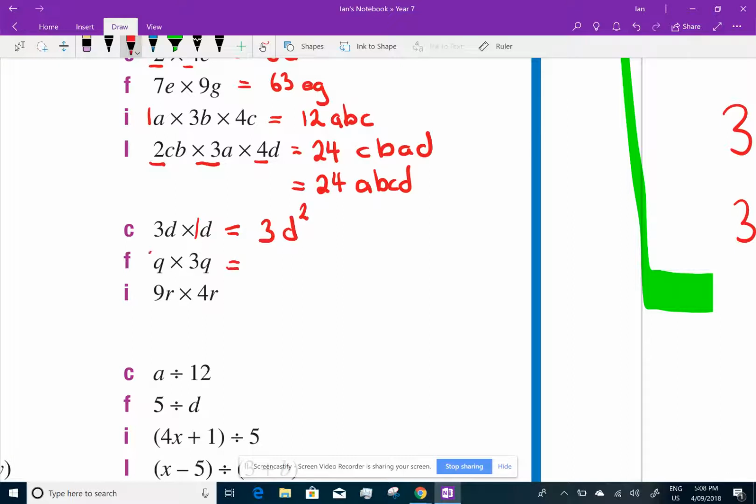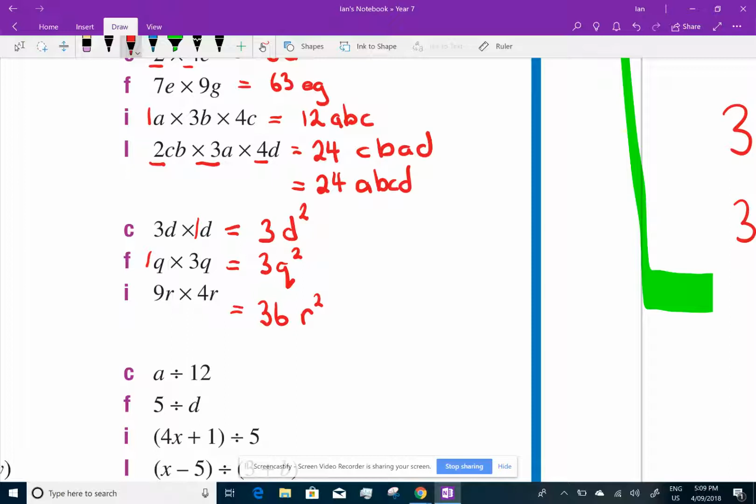Let's have a go here. There is a 1 in front of that Q. 3 times 1 is 3. And Q times Q is Q squared. Okay, last one. Do the numbers. 4 times 9, 36. And R times R is R squared.